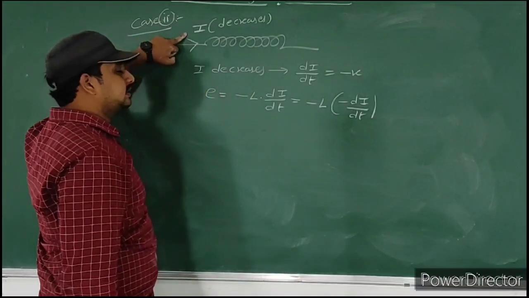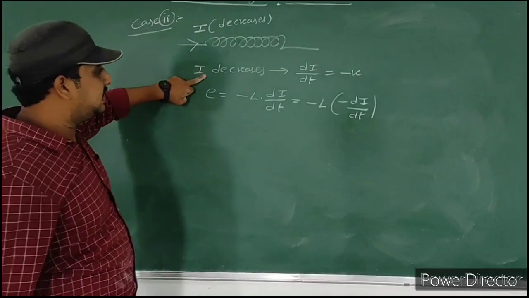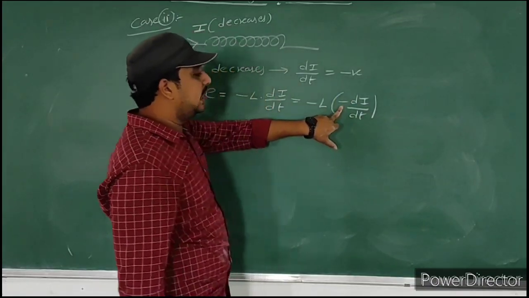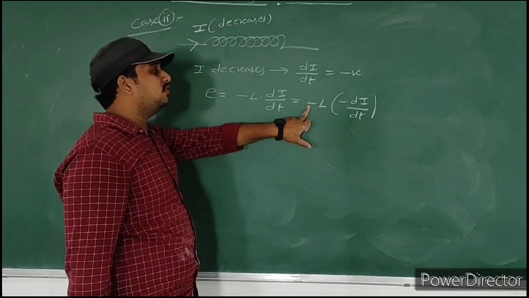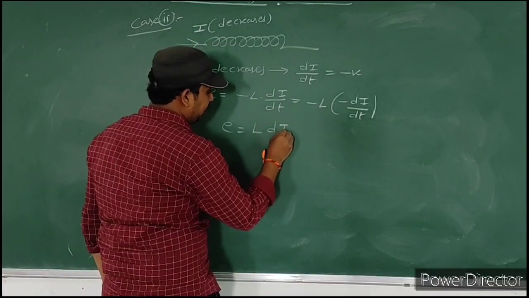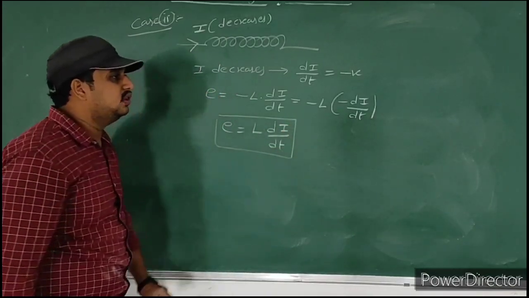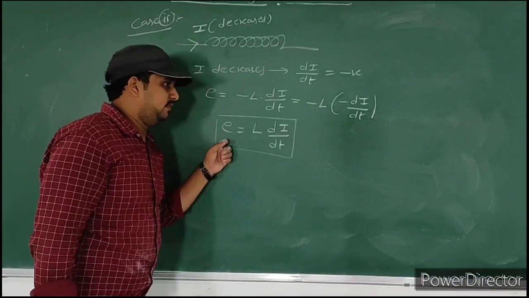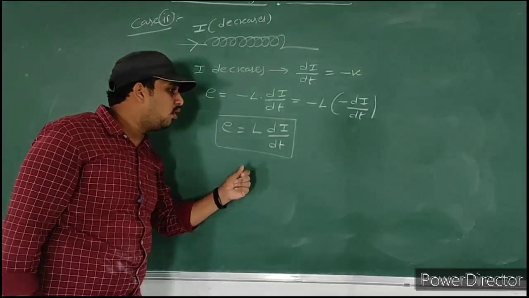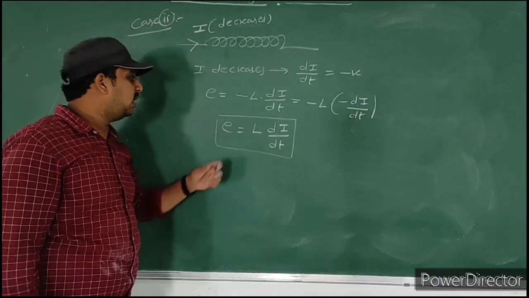Since here current decreases, it changes with respect to time. Current decreases with respect to time. That's why di by dt is negative. If di by dt value is negative, then it is multiplied with this minus L. What will we get? We will get E is equal to minus into minus, plus L into di by dt. Observe carefully here. The induced EMF direction and this change in current direction are in the same direction, because here we don't get any minus value. What is the meaning of this?